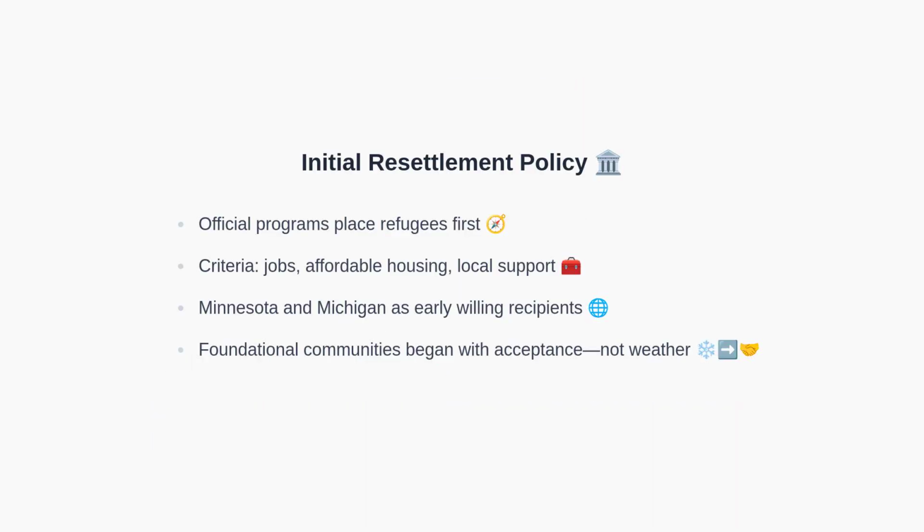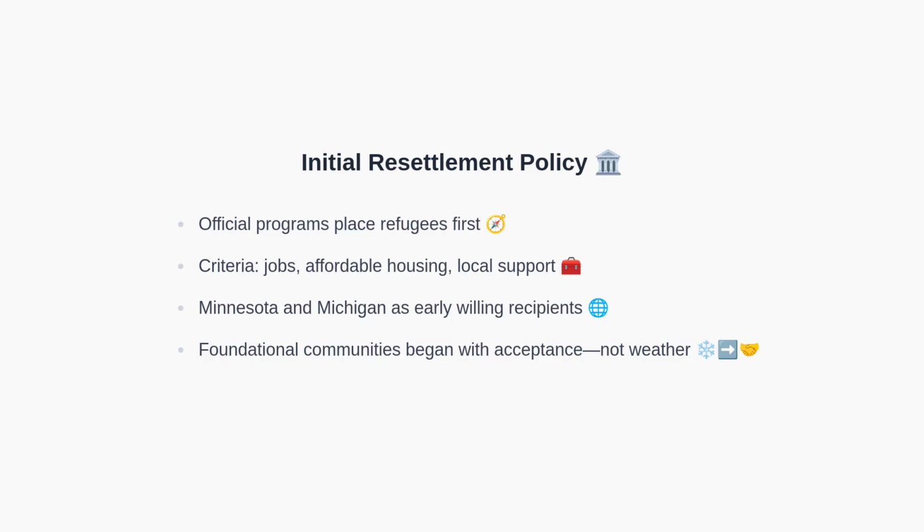First, initial resettlement policy shapes where many refugees arrive. Through official programs, refugees usually do not choose their first U.S. destination. Instead, government agencies and partner organizations place families where job availability, affordable housing, and local social infrastructure can support them. Minnesota and Michigan were early, willing recipients of refugees, including Somalis in the Twin Cities and various Arab communities in the Detroit area. These placements created foundational communities. It was not about seeking out cold weather. It was about being accepted and supported in places that had the capacity to help.